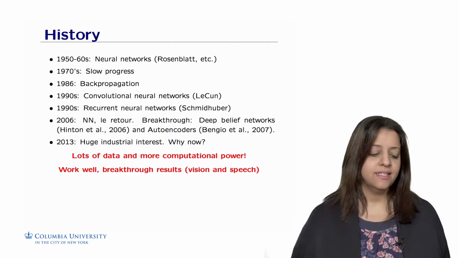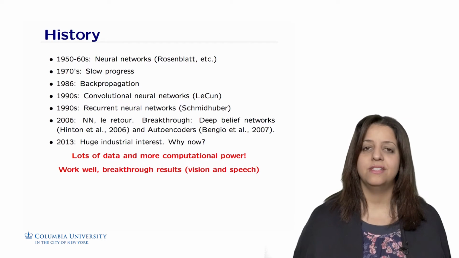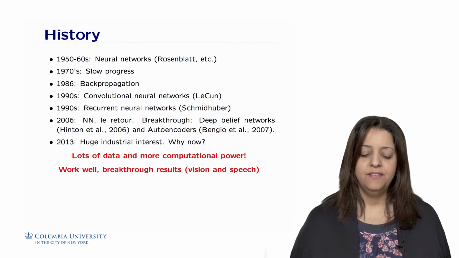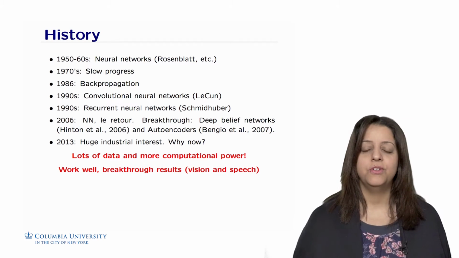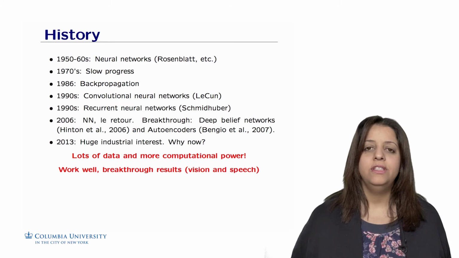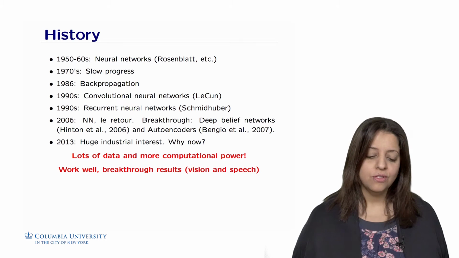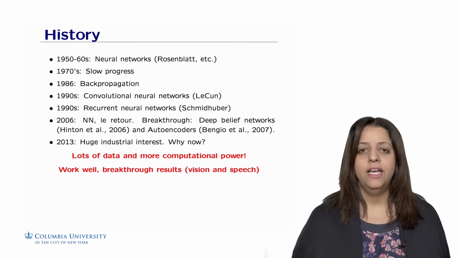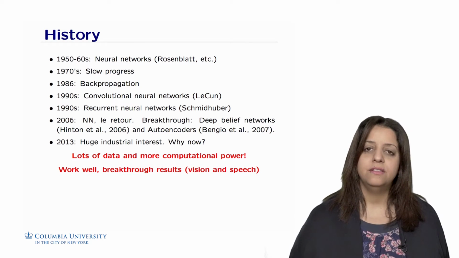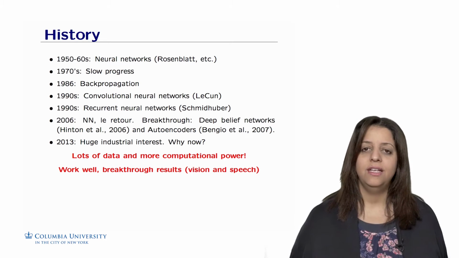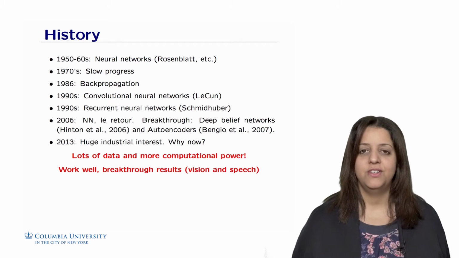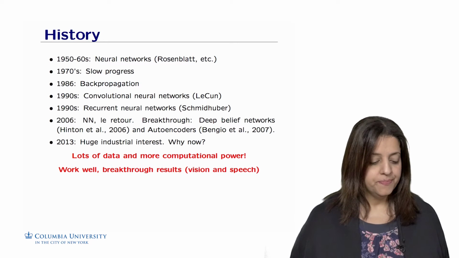Starting in 2006, neural networks are definitely back with several breakthroughs. Deep belief networks and autoencoders were invented, where we could not only use neural networks for supervised and unsupervised data, but also encode in different intermediary layers and train with backpropagation on pairs of layers in a larger network.